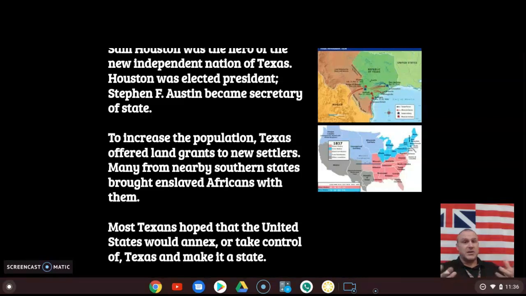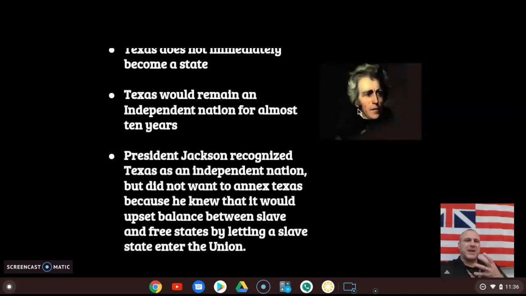And Stephen F. Austin, that impresario, becomes the first Secretary of State there. And to increase the population, Texas offers many land grants to new settlers from nearby states. Now, it's in the South, so these people who are coming over there are bringing their slaves with them. They're enslaved African Americans. So now that leaves a decision for Andrew Jackson. Most Texans hoped immediately that the United States would annex or take over control of Texas and make it a state immediately. However, that's not what happened. Texas does not become a state immediately.